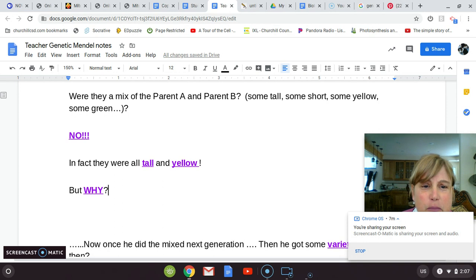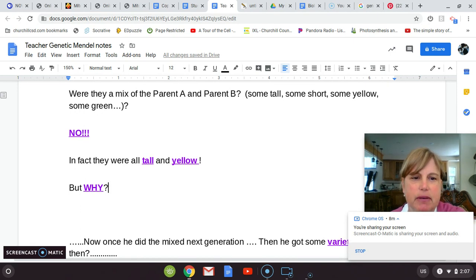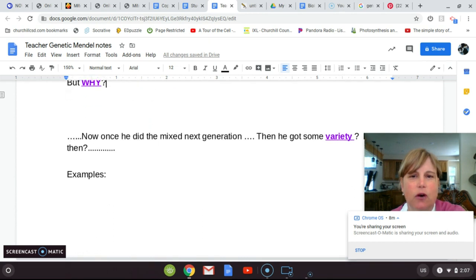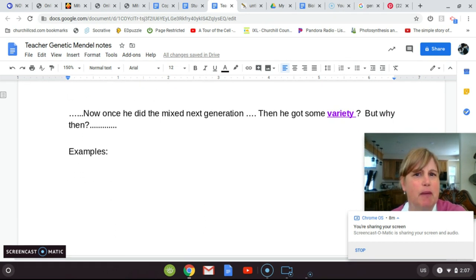In fact, all the baby plants were tall and they were yellow. So he was befuddled. This was strange. Why would this happen? He was confused. So we're going to look at some examples as to why that happened. Why didn't he get a mix?